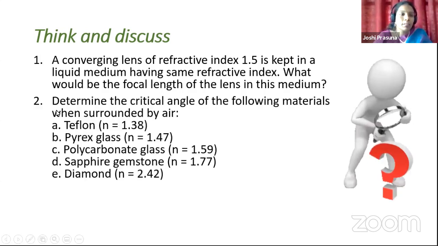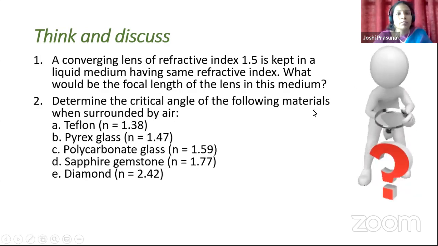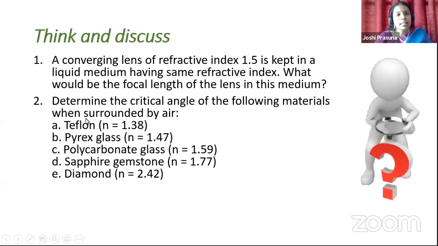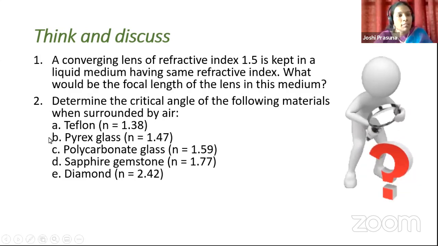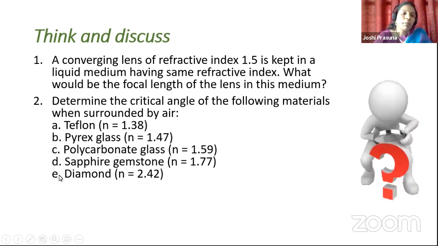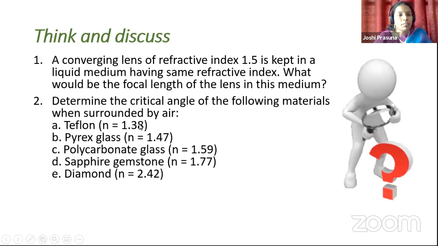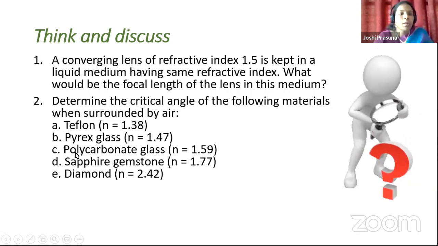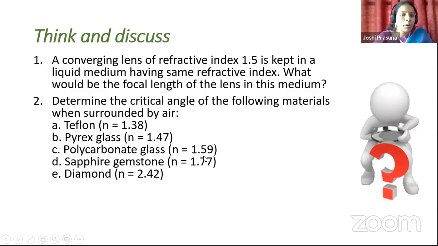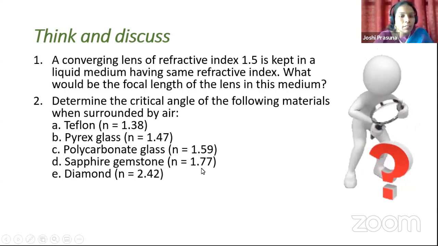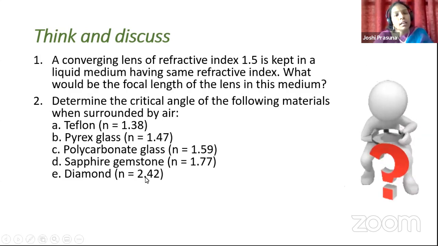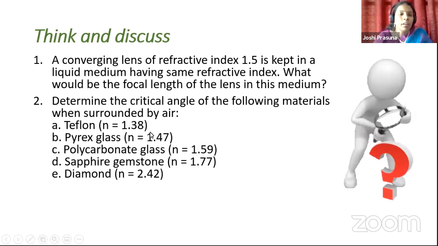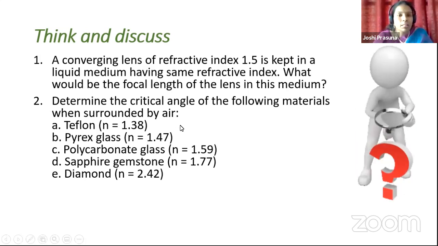Next, the second question is to determine the critical angle of the following materials when surrounded by air. Children, the same process which I followed in the previous problem can be followed here. I have given different materials. The first one is Teflon with refractive index n equal to 1.38, Pyrex with refractive index 1.47, polycarbonate glass with n equal to 1.59, sapphire gemstone with n equal to 1.77, diamond with refractive index 2.42. So you can solve these problems. If you have any doubt, you can contact me or drop a message in the message box.